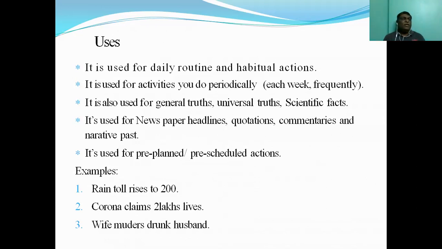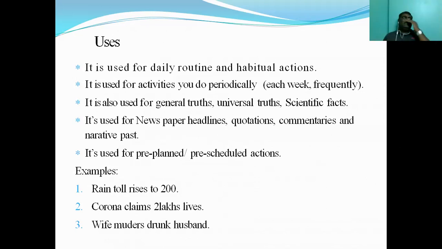You have to say water boils, not water boil. Similarly, this can be used for newspaper headlines. If you read newspapers, if you are in the habit of reading newspapers, you will understand this actually.